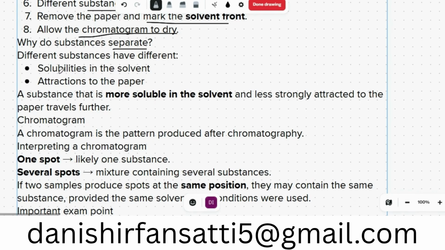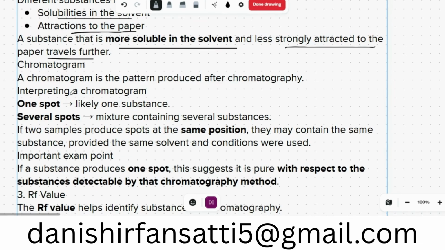Why do substances separate? Because they have different solubility in the solvent and attraction to the paper. The substance that is more soluble in the solvent and less strongly attracted to the paper travels further. A chromatogram is the pattern produced after chromatography. Interpreting a chromatogram: one spot likely means one substance, several spots mean a mixture containing several different substances.